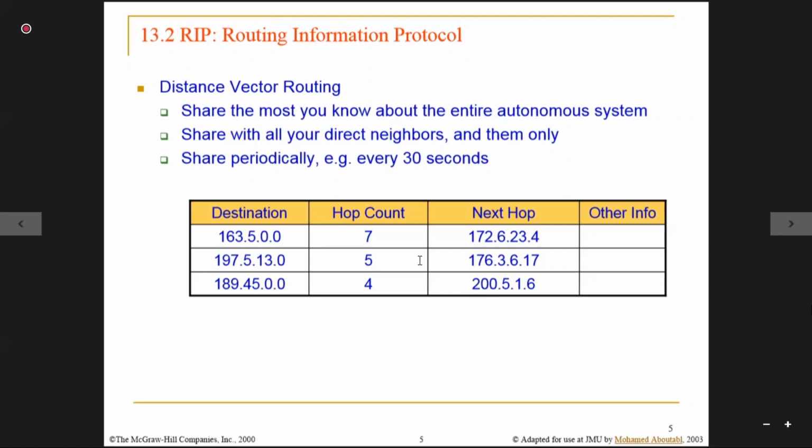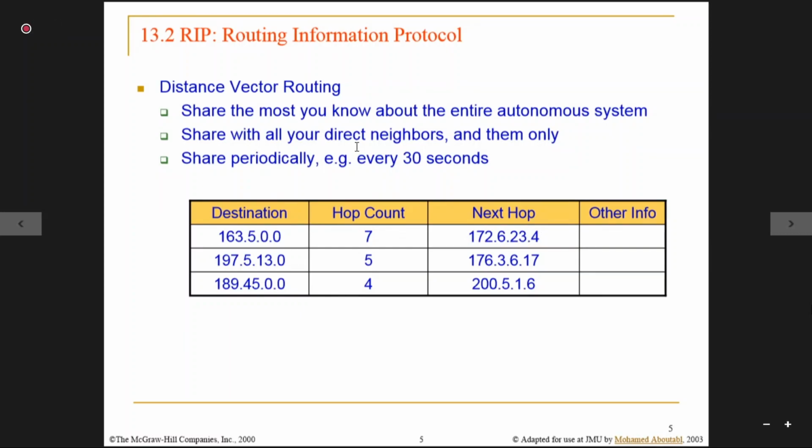So what is the destination? This is the destination network. Where do you want to go? Suppose you want to go to this destination, then the next hop will be this. We have already seen this in static routing. A similar thing has to be prepared dynamically.